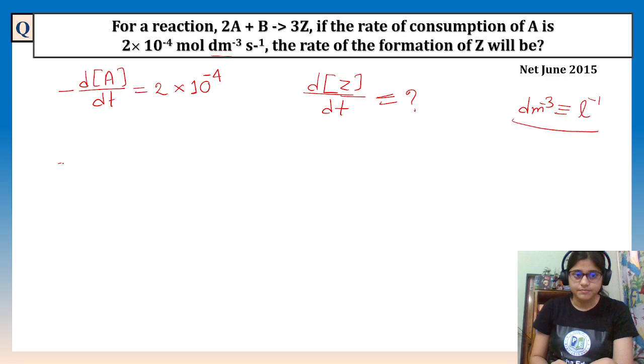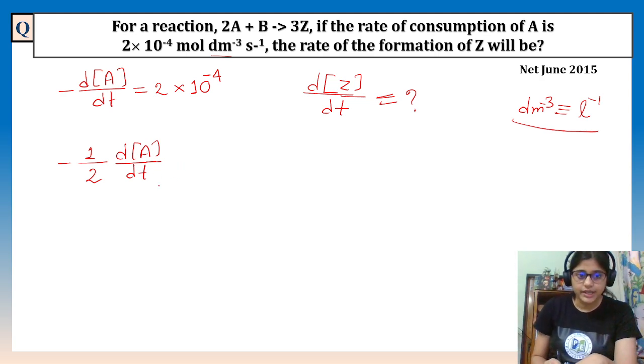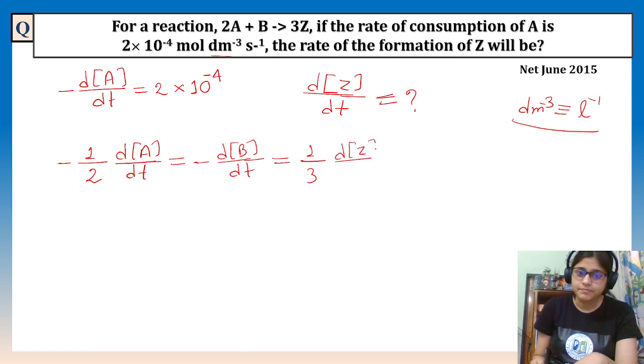So minus 1 by 2 dA by dt is equal to, no coefficient is there, so only dB by dt, and minus will be there obviously, equal to 1 by 3 dZ by dt.